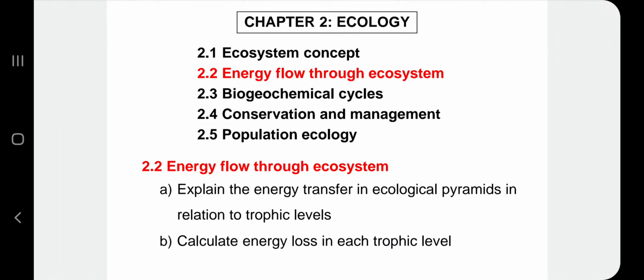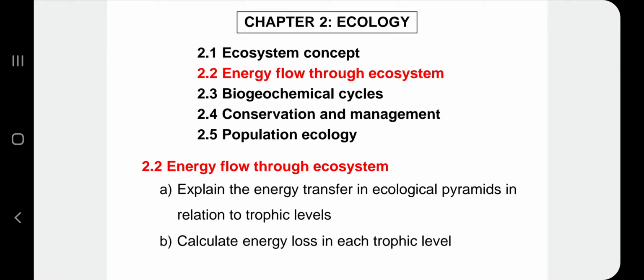Okay, just a quick recap. We already learned about 2.1, about lake ecosystem and tropical rainforest, which is terrestrial ecosystem. So going to the second subtopic under chapter 2, which is 2.2, energy flow through ecosystem. So let's have a look at the learning outcome.